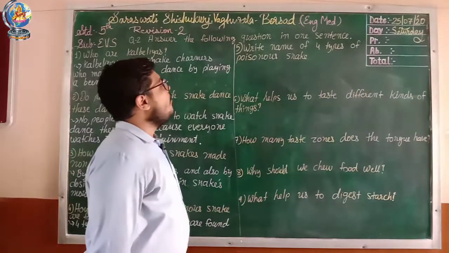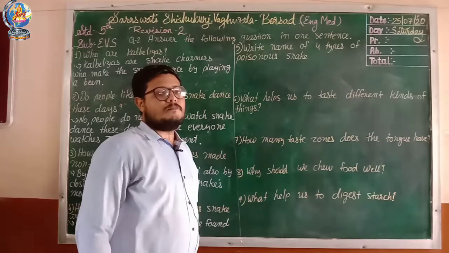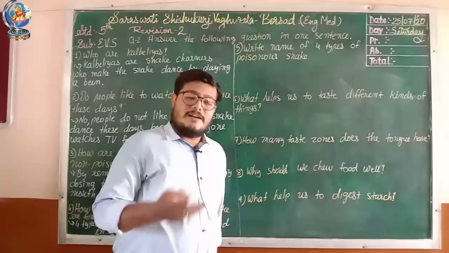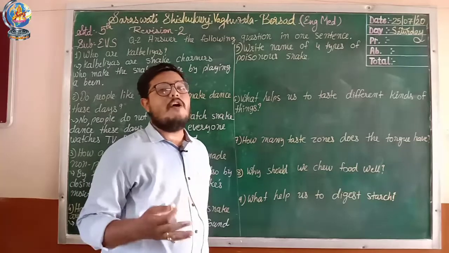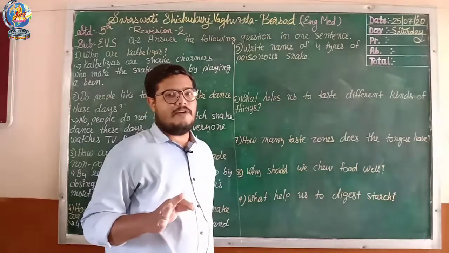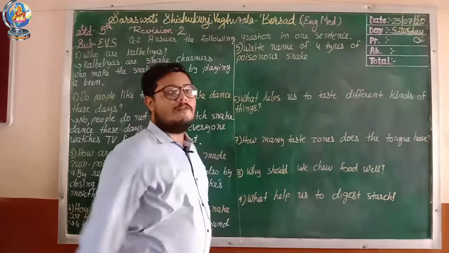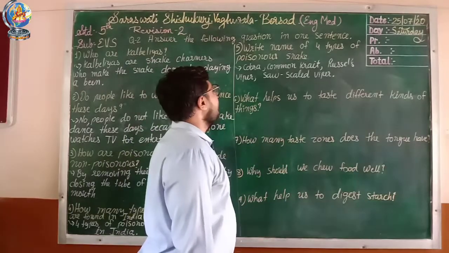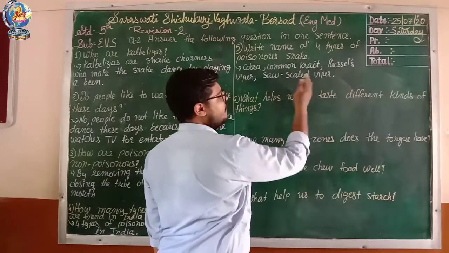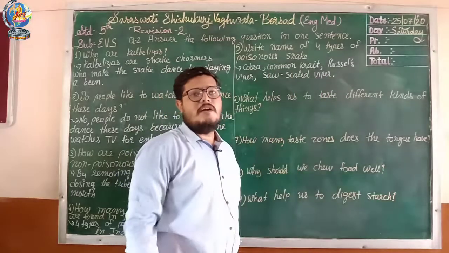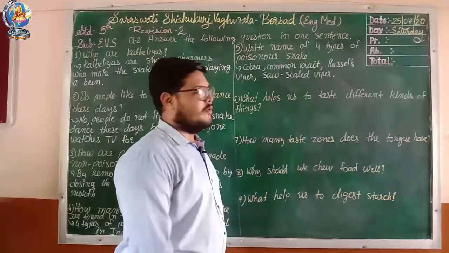Write name of 4 types of poisonous snakes. So we have to write cobra, Russell's viper, saw-scaled viper, and common krait, right? So these are 4 types of poisonous snakes which found in India. So we have to write that all 4 names. So let's write answer now. Answer is cobra, common krait, Russell's viper, and saw-scaled viper. These 4 types of snakes which are poisonous and found in India.